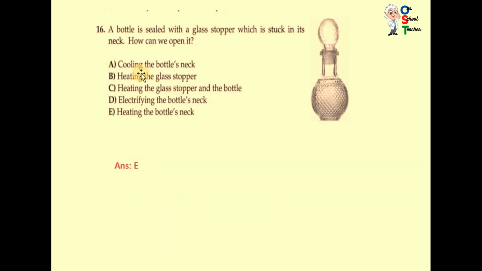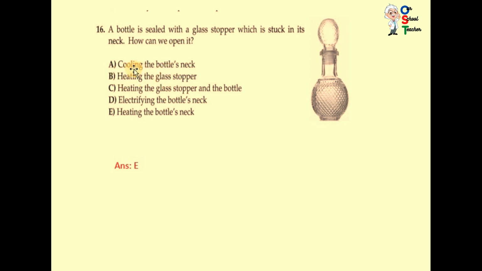Now question number 16. The bottle is sealed with a glass stopper which is stuck in the neck. How can we open it? Heating the bottle neck, so it will expand when the temperature increases, and the glass stopper that is stuck will move very easily.